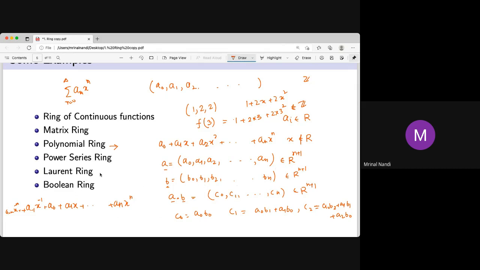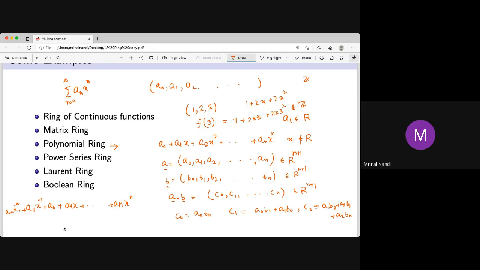It's called a Laurent ring. And you know what a Laurent series is? A Laurent series is just the whole thing, the series: x, x squared, and here also 1 by x, 1 by x squared. Again, this 1 by x is not just 1 divided by x. Remember, it is not x inverse, because x is not from that ring. Even if it is from the field, 1 by x is not just 1 divided by x or x inverse, because x is not from the field. Remember, it is an indeterminate.